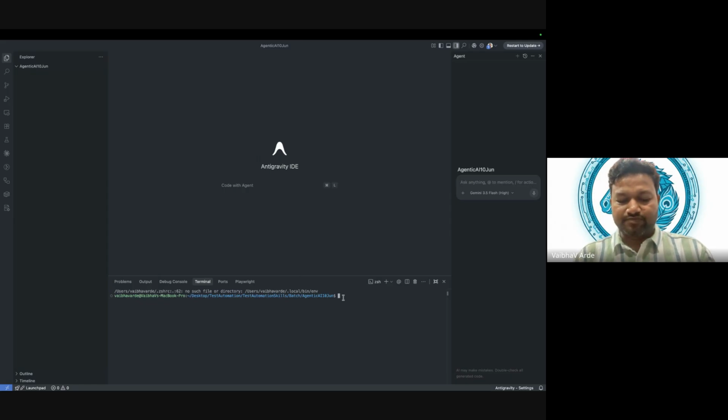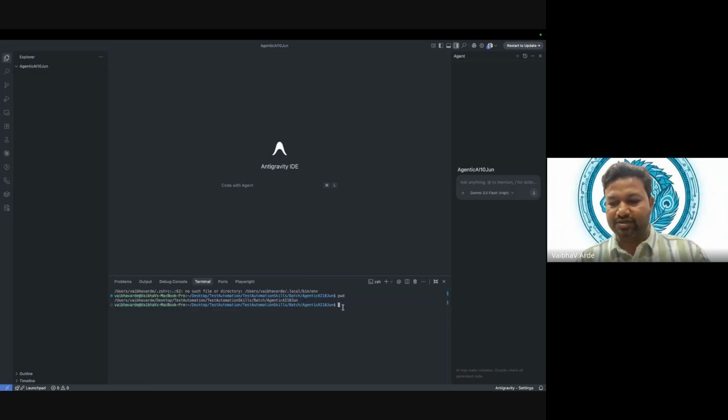See, every programmer should be good at using the terminal. Now I want to see where exactly I am. I know that I am at this path, but I want to prove that I am at that path. So how can I do that? I will say pwd, present working directory, enter, and that will give us the exact path where I am.